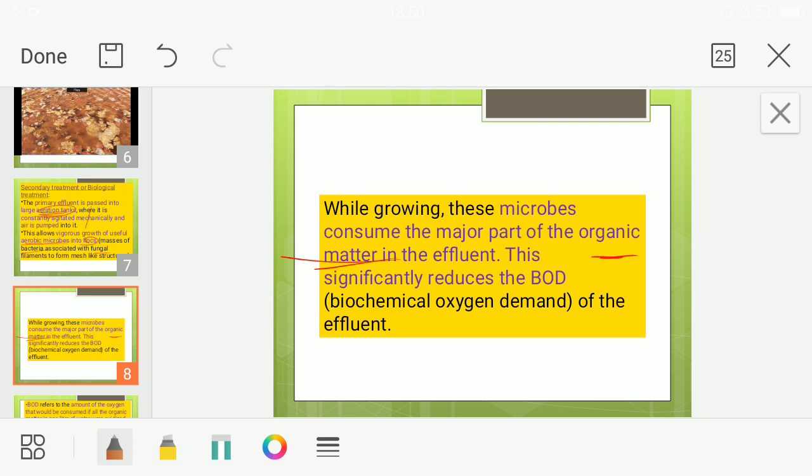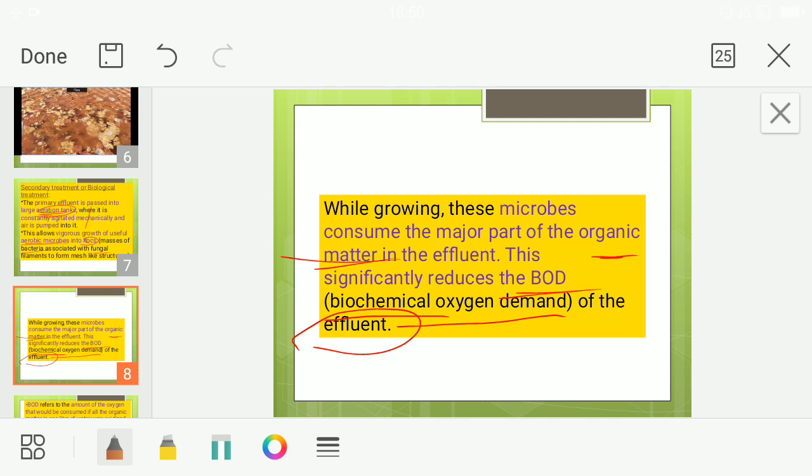So this significantly reduces what? The biological oxygen demand. So biochemical oxygen demand, or biological oxygen demand, is reduced in the effluent when it is treated. Okay, so in the aeration tank, I repeat, the organic matter is consumed by the aerobic microorganisms.